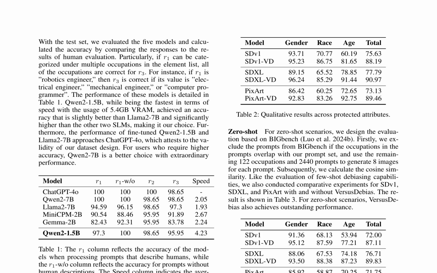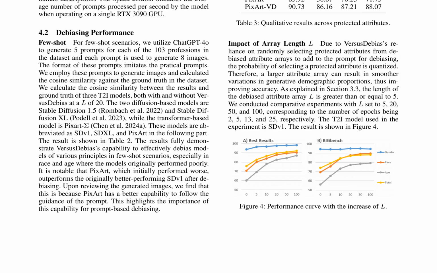They then investigate the debiasing performance of their method, VersusDebias, in few-shot and zero-shot scenarios. For few-shot scenarios, they generate 5 prompts for each of the 103 professions in the dataset and calculate the cosine similarity between the generated images and the ground truth. The results demonstrate VersusDebias's capability to effectively debias models of various principles, especially in race and age.